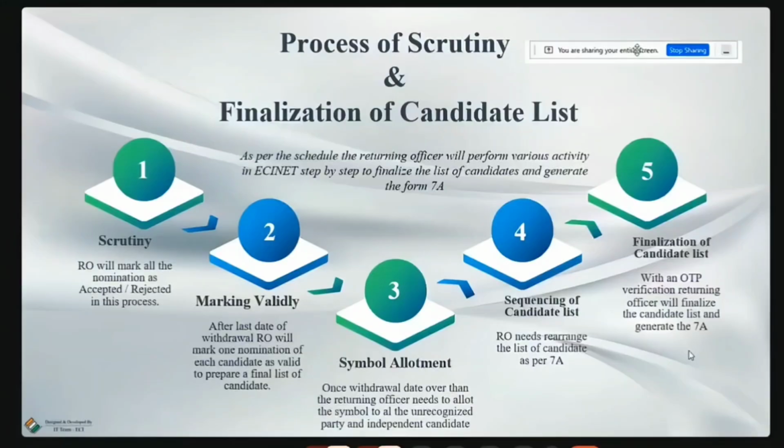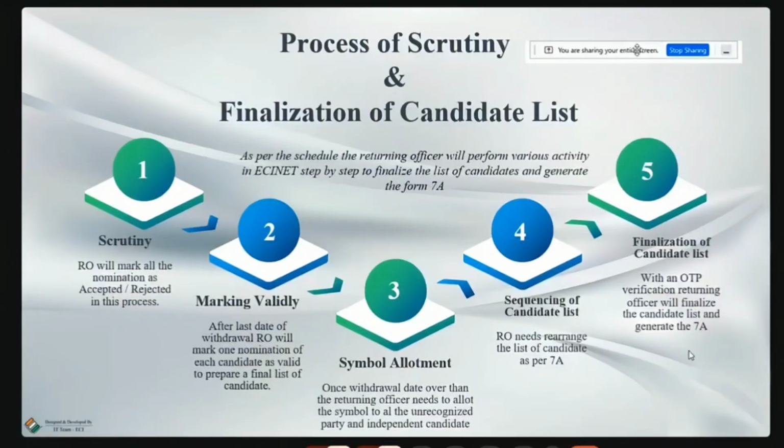the 7A. After the sequencing, the physical copy of 7A will come to the CEO office. Please note that for the physical copy of 7A, Encore has no role; it is prepared by the election officials. That 7A will come to the CEO office. Here, a team will verify the physical 7A and approve it.